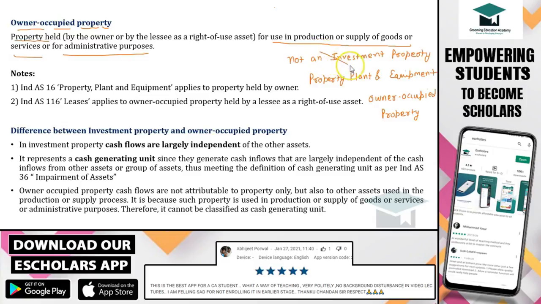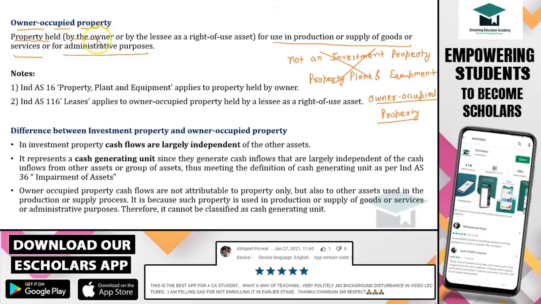So remember, not an investment property, property, plant and equipment, these words are not defined in IND AS 40. Rather than writing that this property is not an investment property, this is PPE, you will simply write this property is owner occupied property, because it simply includes all the properties which are held by the entity for production or supply of goods or services or administrative purposes.